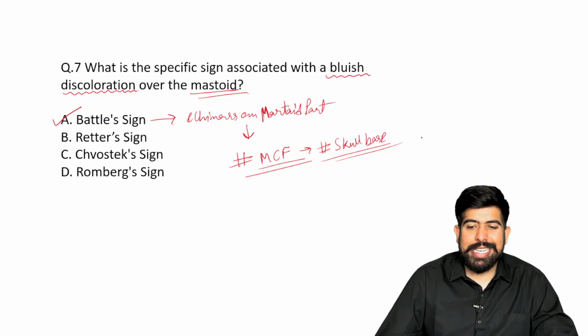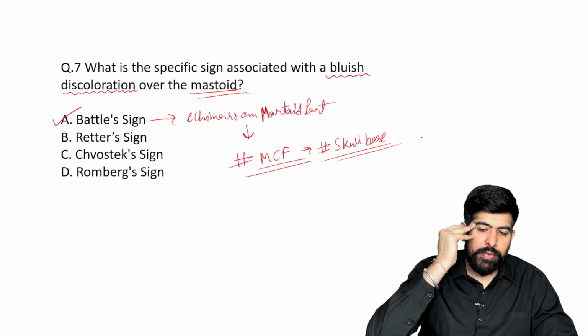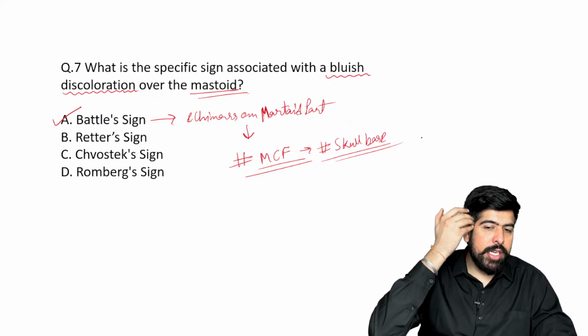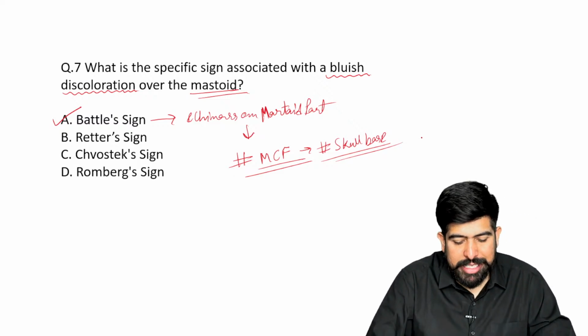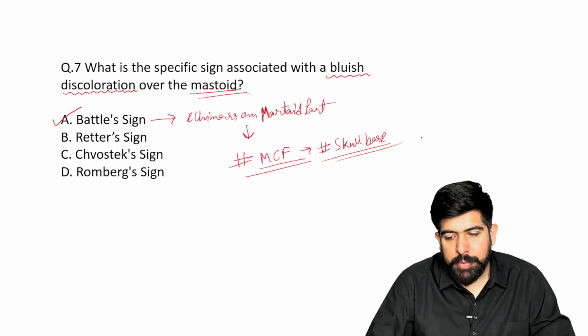Also it is seen in the middle cranial fossa fracture. Anterior cranial fossa is there, posterior is also there, and middle also there. So if the middle cranial fossa is fractured, there will be bleeding coming on the scene over the mastoid process. Yes, this will be your battle sign.